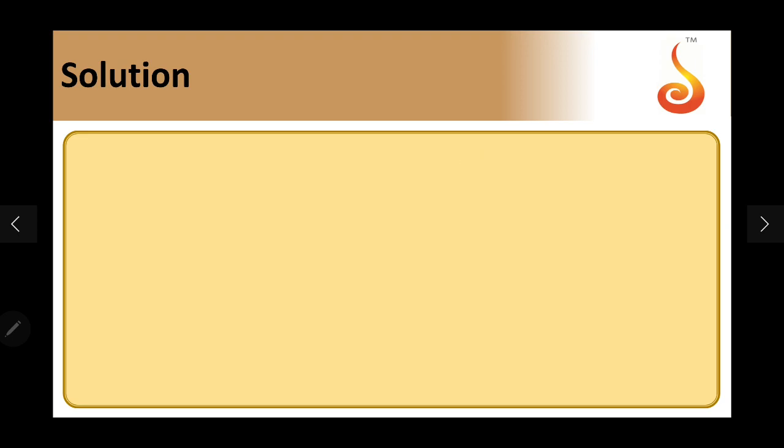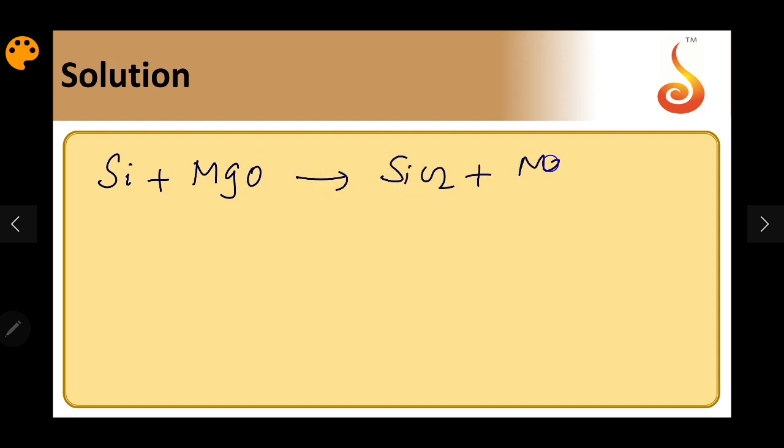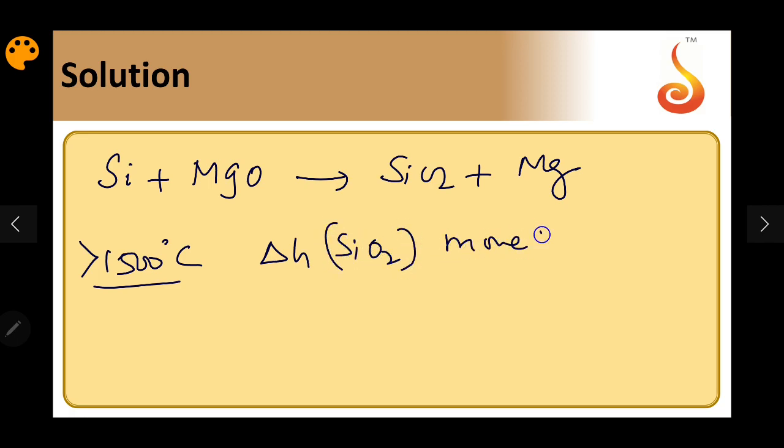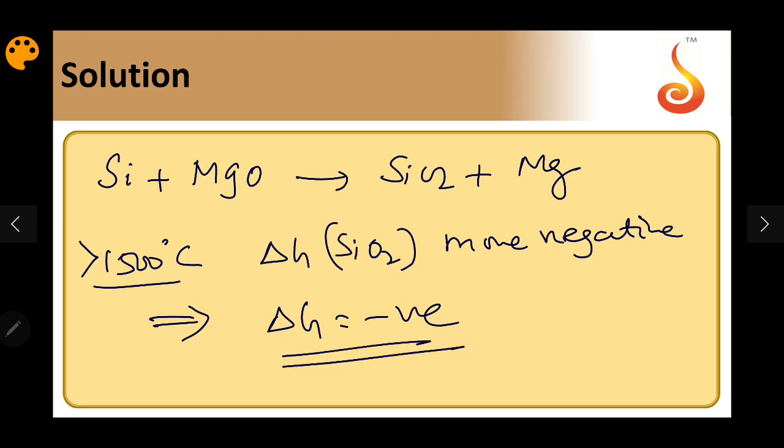But above 1500 degrees, the opposite will happen. The opposite is silicon plus MgO gives SiO2 plus Mg. This is above 1500 degrees Celsius. Delta G of SiO2 is more negative, hence this reaction's delta G is also going to be negative. So below 1500, magnesium is a good reducing agent. Above 1500 degrees Celsius, silicon becomes a good reducing agent.